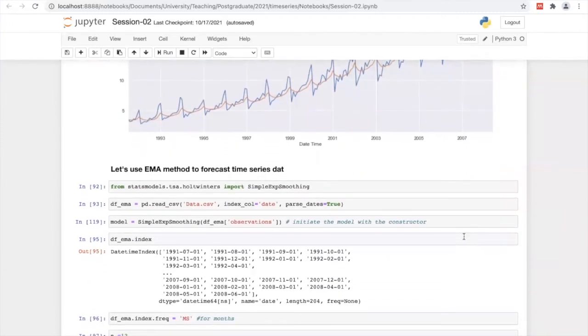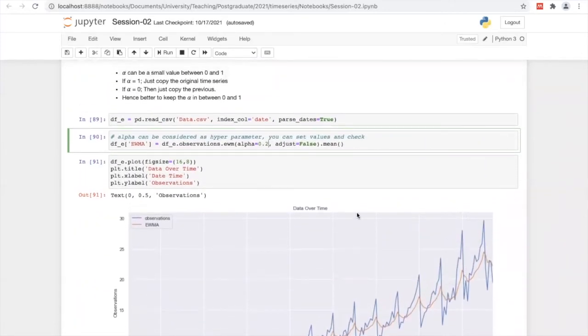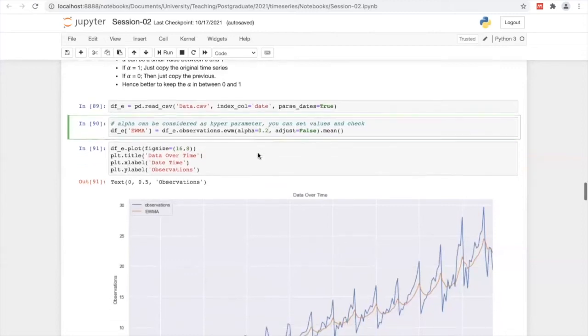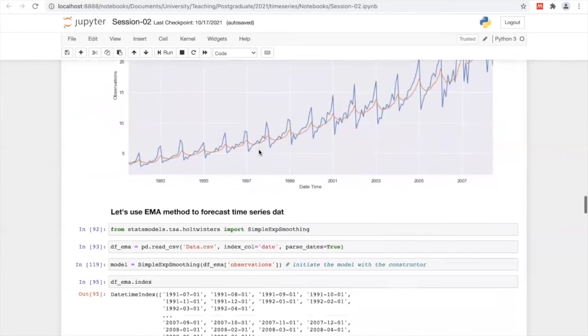This is actually a weighted average model where we can add this alpha parameter, alpha as a parameter or hyperparameter, so that you can tune the model to make better forecasting. Then let's see how we forecast through this EMA method, right?